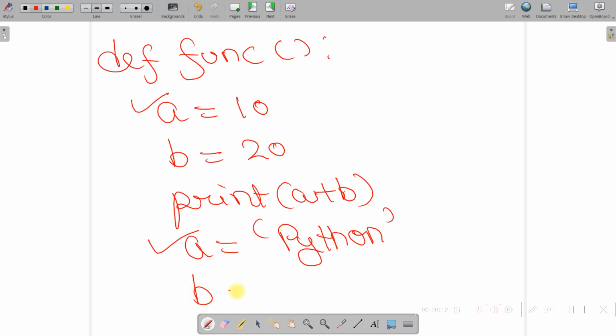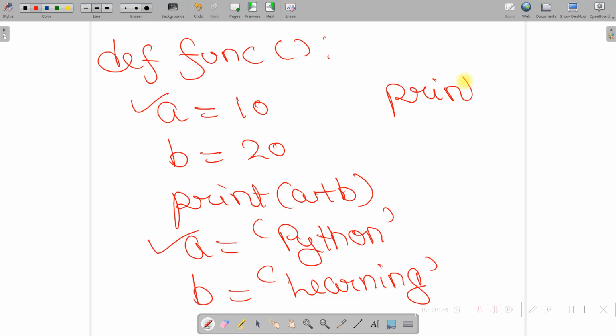Okay, and then similarly we can assign variable b also with another string value called learning. And again, when I say print a plus b, this print will give the result as the concatenation of these two strings.